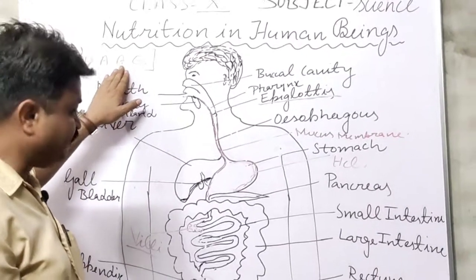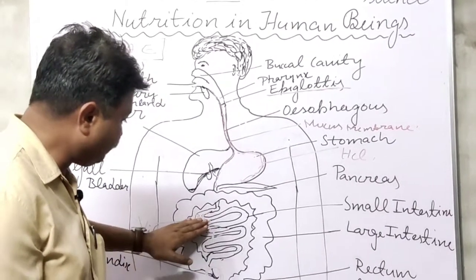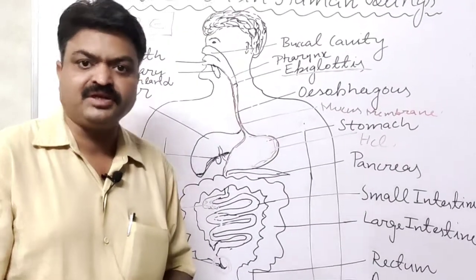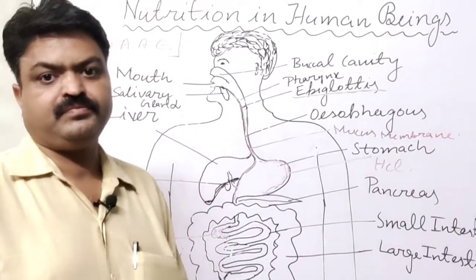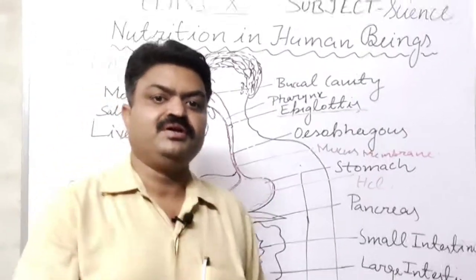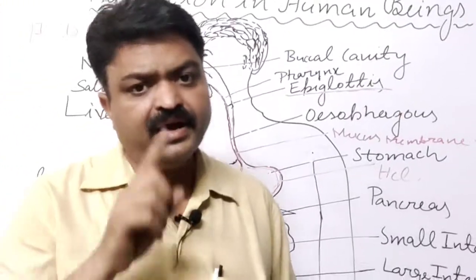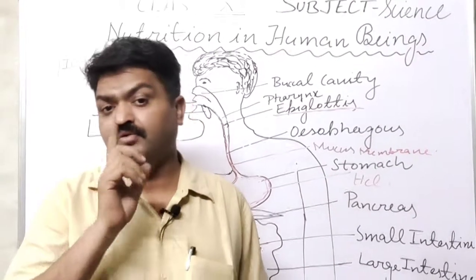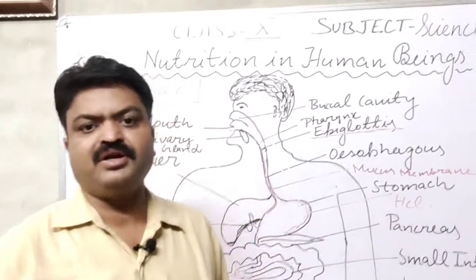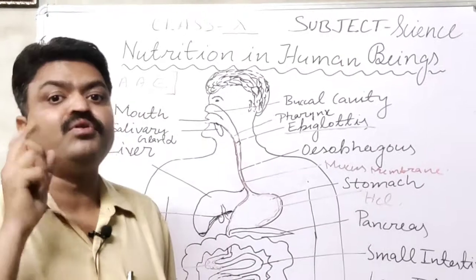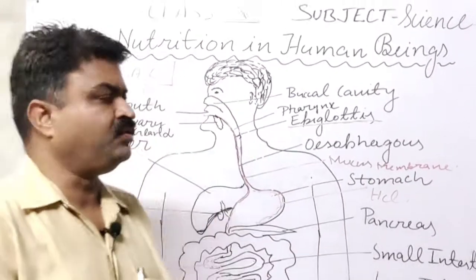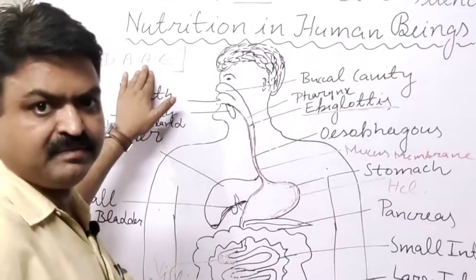Now assimilation means the villi absorb the food, and after absorption that food comes into our blood, and inside the blood it is supplied to different organs, and those organs utilize it for different purposes, and this process is known as assimilation.